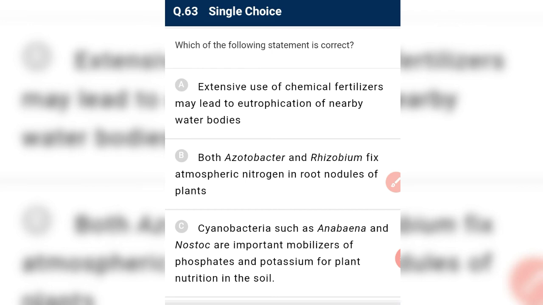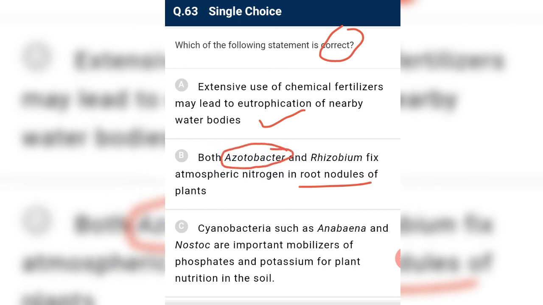Which of the following statements is correct? Extensive use of chemical fertilizer may lead to eutrophication of nearby water bodies. Yes, we have to find out that it is correct. Both Azotobacter and Rhizobium fix atmospheric nitrogen in the root nodules. No. Azotobacter is a free living anaerobic nitrogen fixer, so it is incorrect.